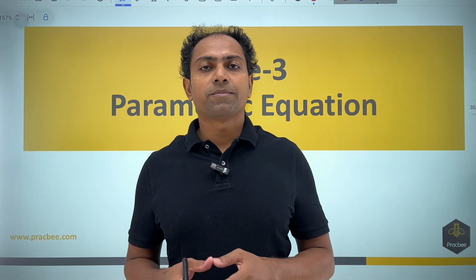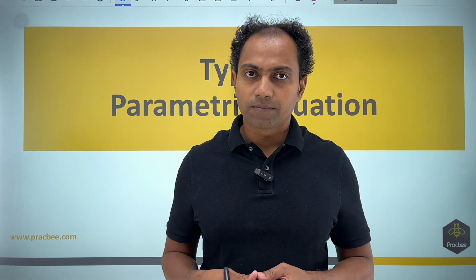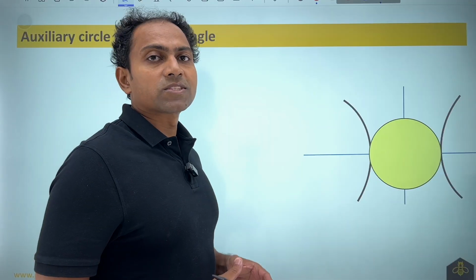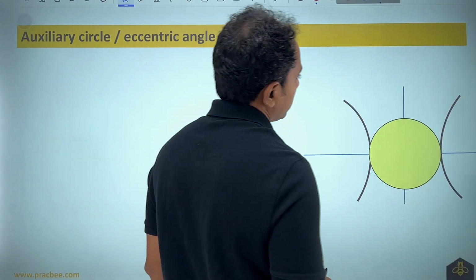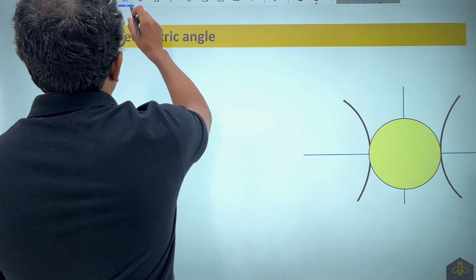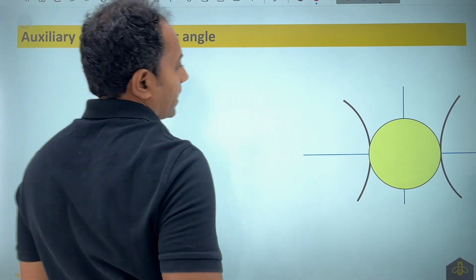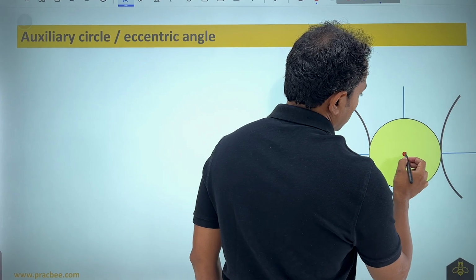Now type 3 questions are based on the parametric equation of hyperbola. In order to know the parametric equation, first we should understand the concept of the auxiliary circle and corresponding points. A circle drawn with the length of the semi-transverse axis as its radius would be known as the auxiliary circle.